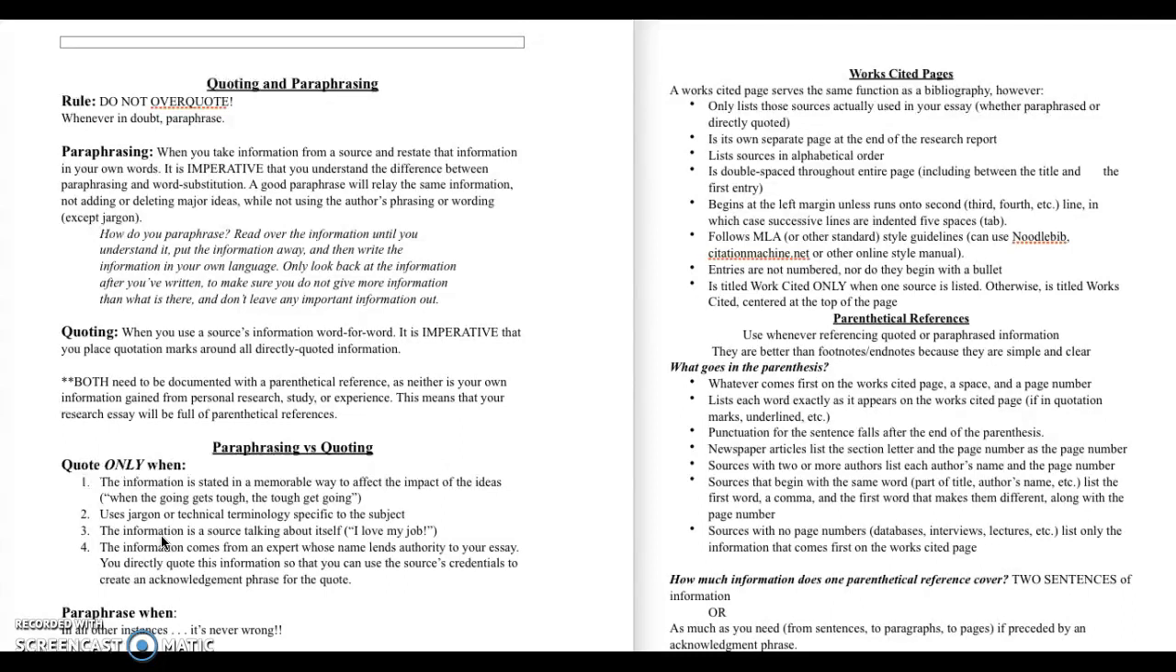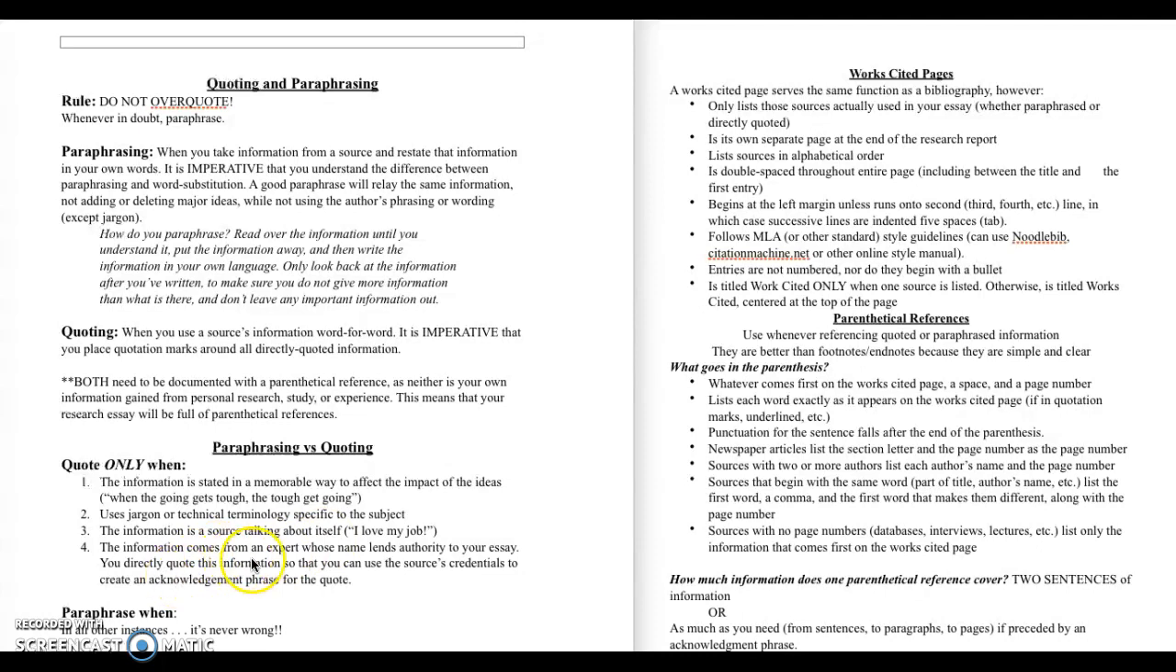Another instance when it's okay to directly quote in your research reports is when the information is the source talking about itself. For example, your interviews, right? They're giving you their information, their personal perspective with this career or about this career. So that's okay to directly quote because we want to get a sense of their language and their voice.